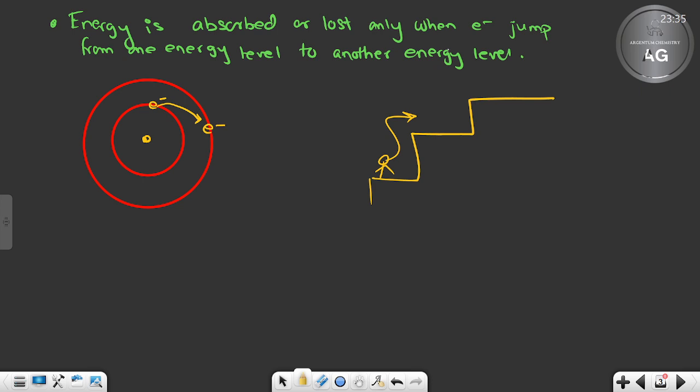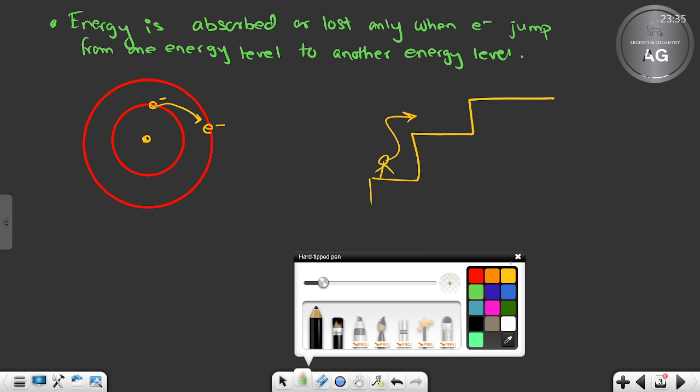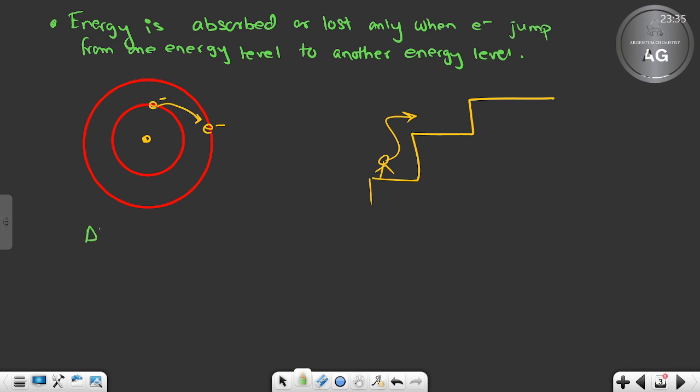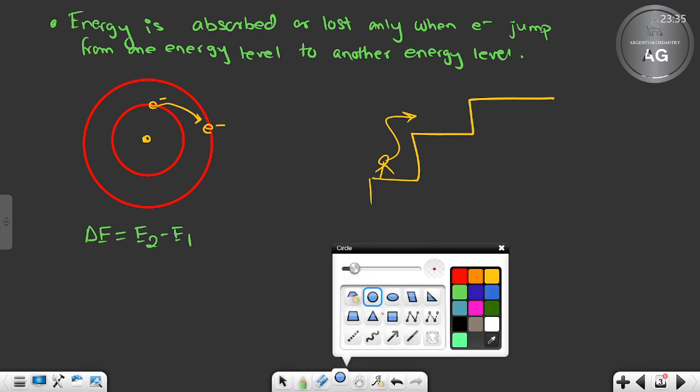So what will happen? This electron, if it wants to go to the higher shell, will need to absorb energy. But will it absorb any sort of energy? No, it will not. It will only absorb that much energy as is needed, that is the energy difference between them. It will absorb only the delta E amount, the E2 minus E1 value only. This is also a very, very important concept.